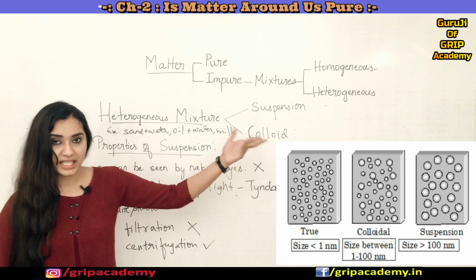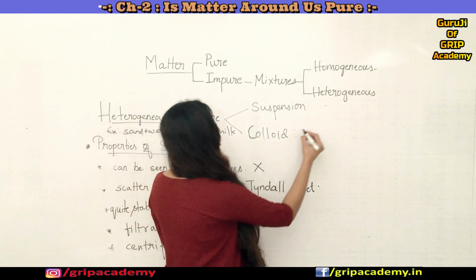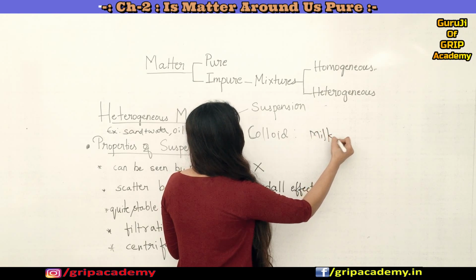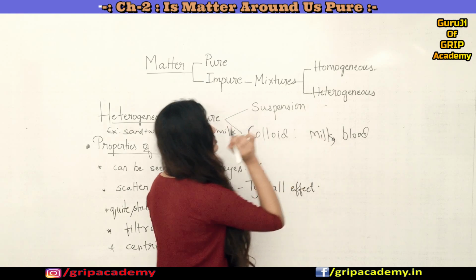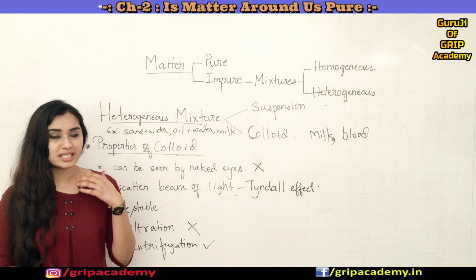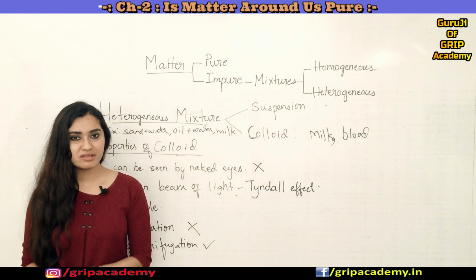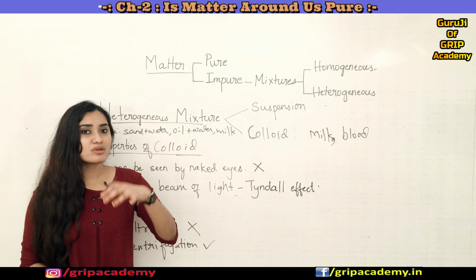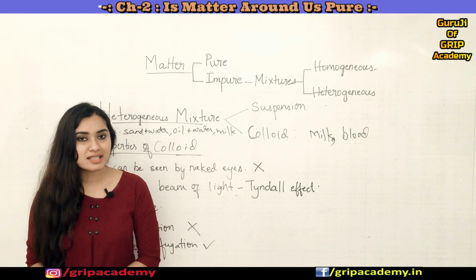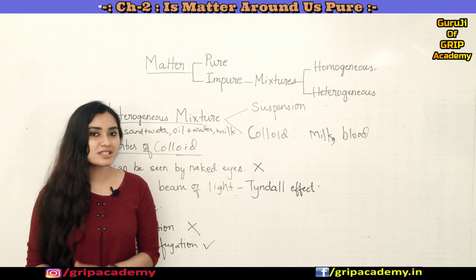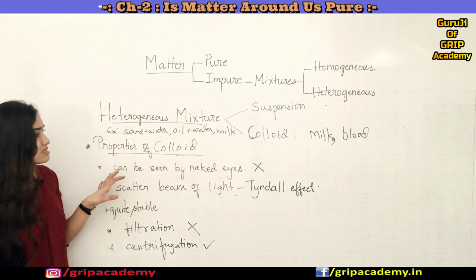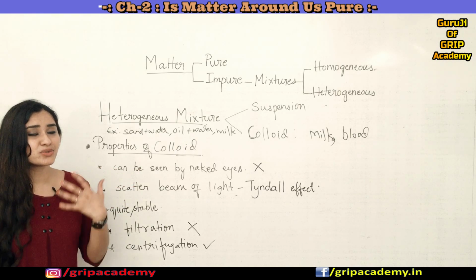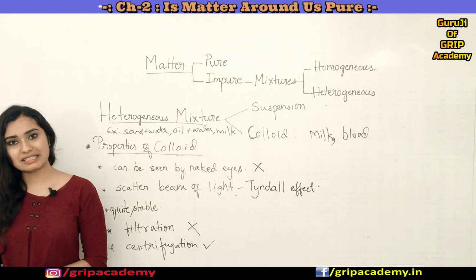I told you the examples of milk and blood, these are all examples of a colloidal solution. The particles are so small that you cannot see them with your naked eyes.